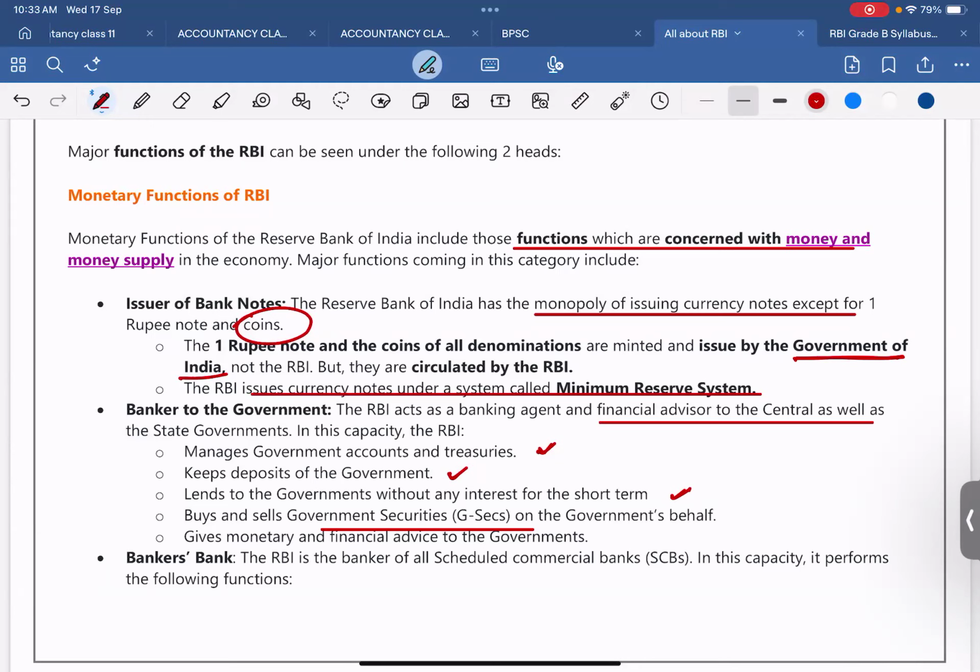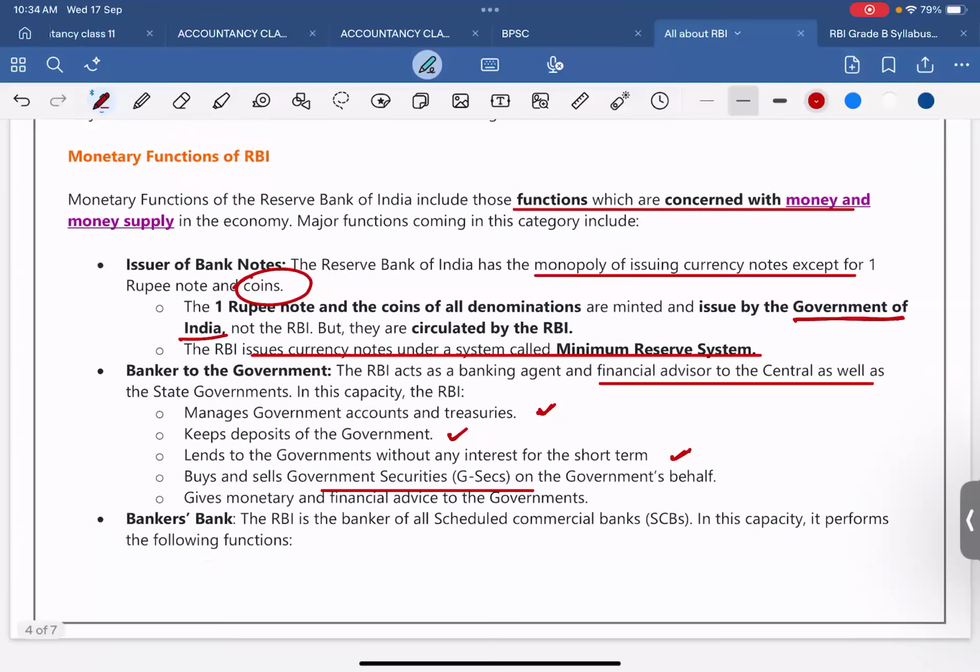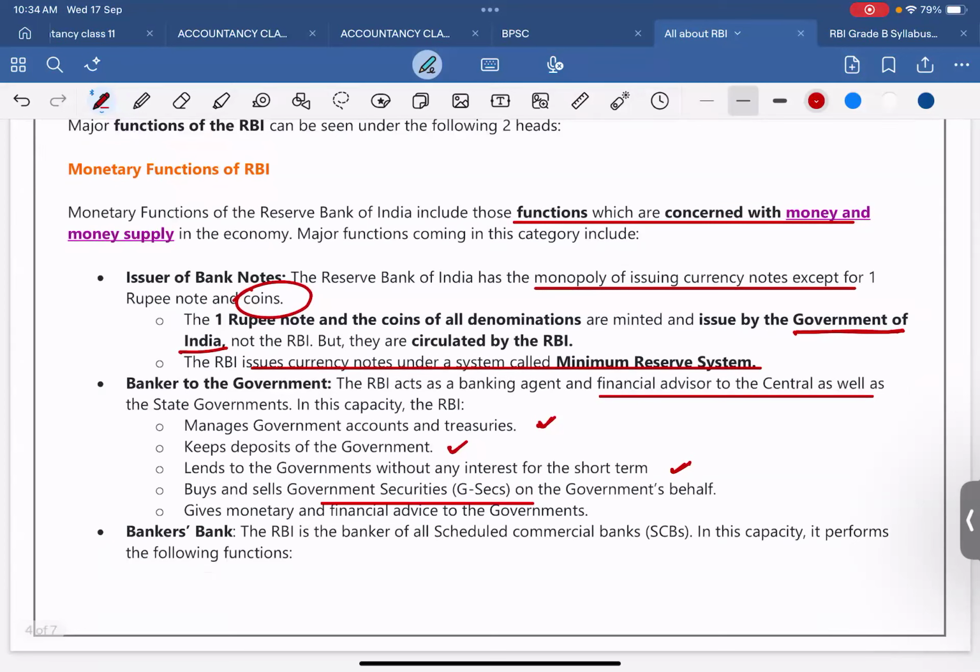And government securities, what is that? Actually, the government needs some money, so they sell some bond papers of their own, and it guarantees that when you sell that bond paper, I am going to pay. So on the government's behalf, RBI buys and sells that. We will discuss that in a later class. Giving monetary and financial advice to the government is also one of the roles of RBI.